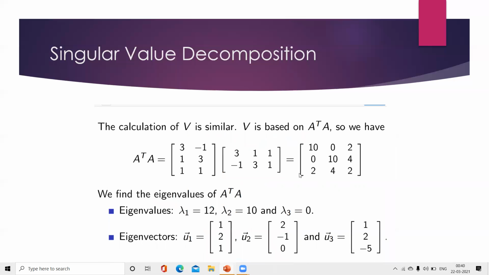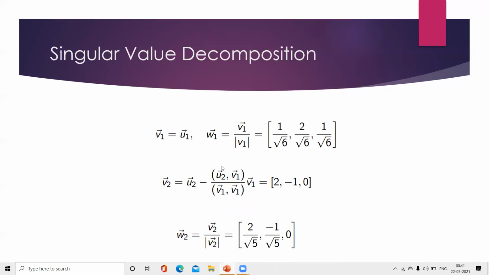The calculation of V is similar, where V is based on A transpose A. So we have A transpose into A, then we are getting the values. We find the eigenvalues of A transpose A, then we are getting lambda 1 equals 12, lambda 2 equals 10, and lambda 3 equals 0. Then by substituting this, we are getting the eigenvectors u1 bar, that is 1, 2, 1, u2 are 2, minus 1, 0, and u3 are 1, 2, minus 5.